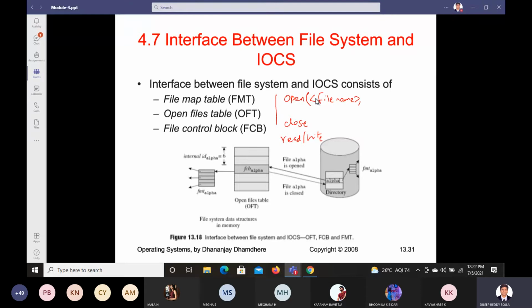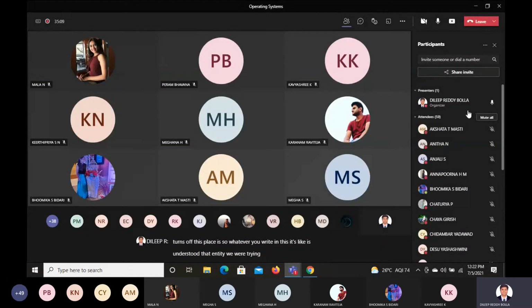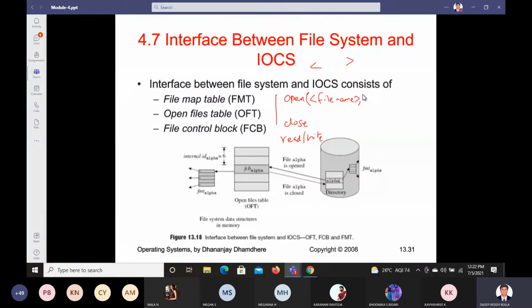Whenever you want to know the parameters, I have kept them in this HTML-like format, in terms of these braces. So whatever you write in this is understood as the entity we are trying to specify. Okay, now let us look at this. Next, processing mode. We should know what is the mode of processing also.